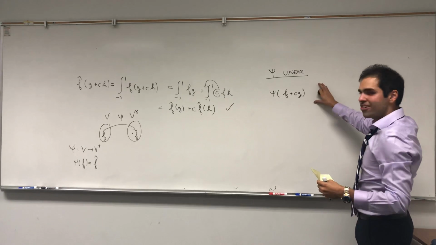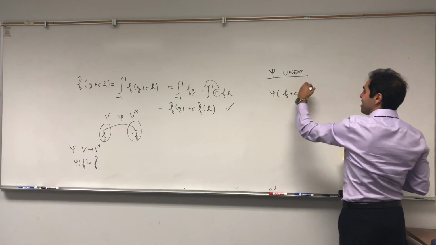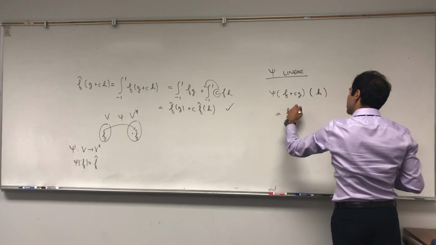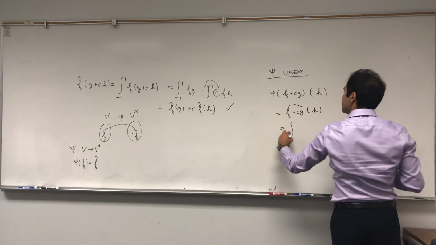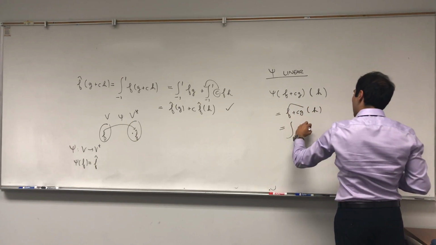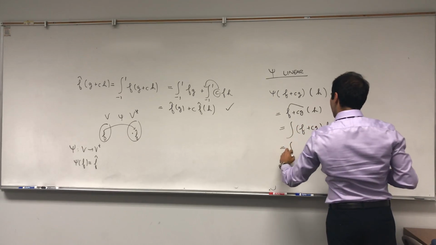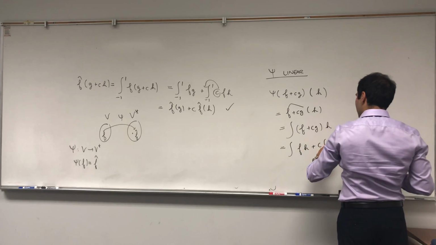Well, this is a functional, so this is f plus cg hat, and apply it to a function h. That's f plus cg hat of h, which is just the integral from -1 to 1 of f plus cg times h, which is the integral of fh plus c times the integral of gh.